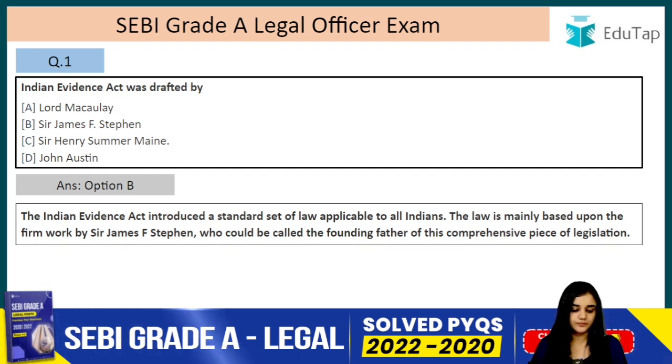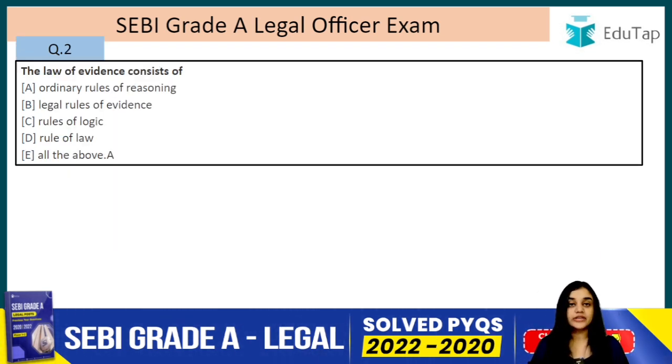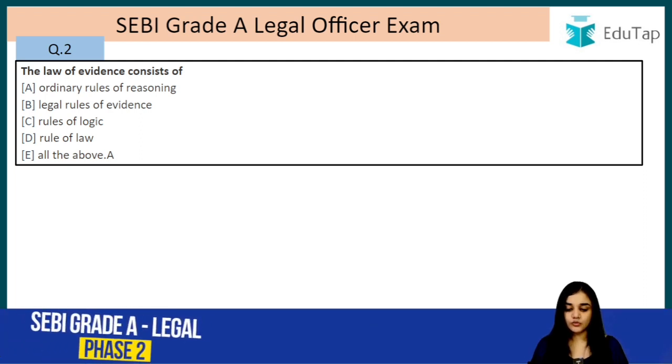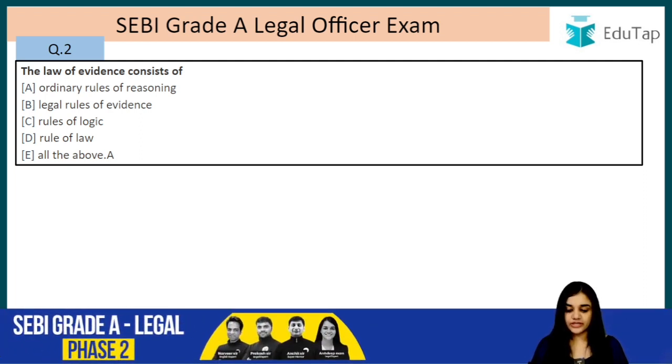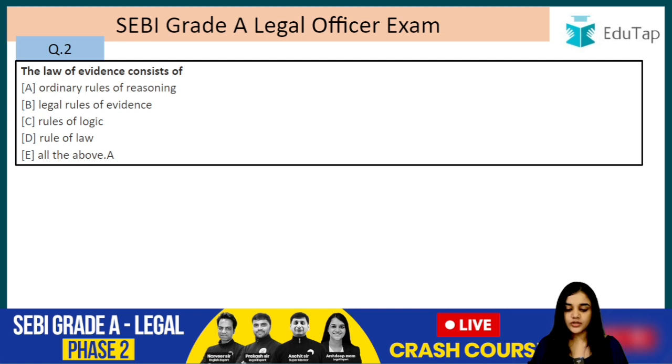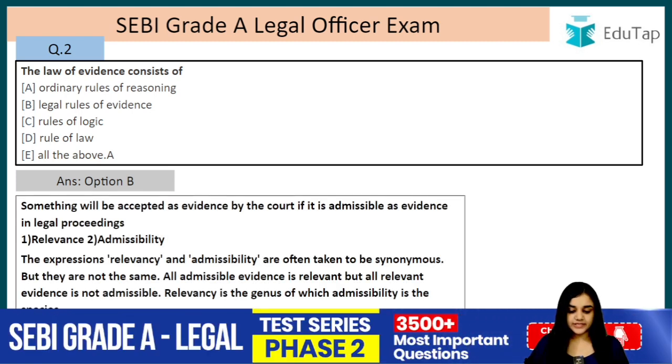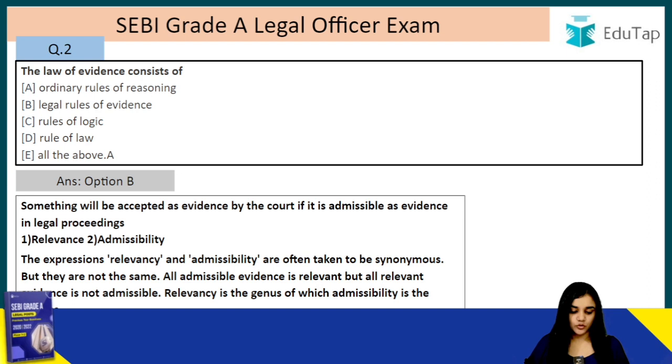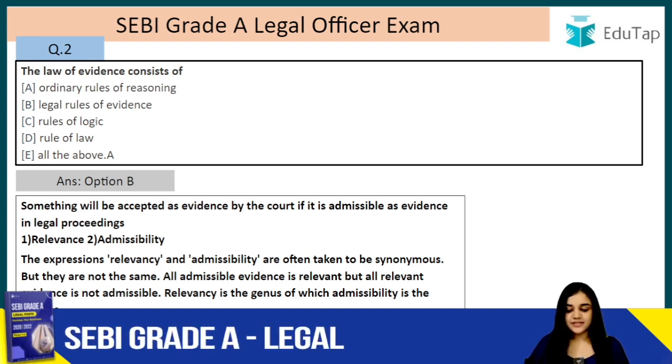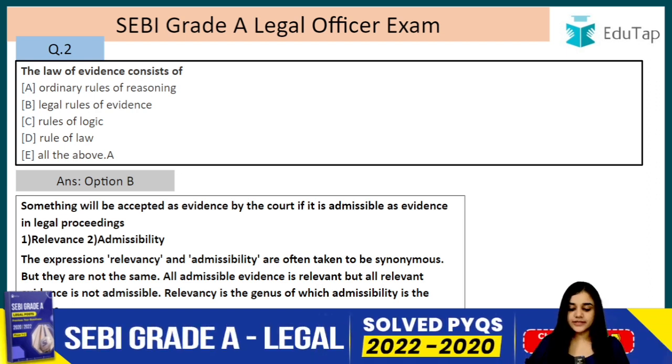Question number 2. The law of evidence consists of ordinary rules of reasoning, legal rules of evidence, rules of logic, rule of law, or all the above. The answer is B, that is legal rule of evidence, right? Something will be accepted as evidence by the court if it is admissible as evidence in legal proceedings. There are 2 factors, relevance and admissibility.